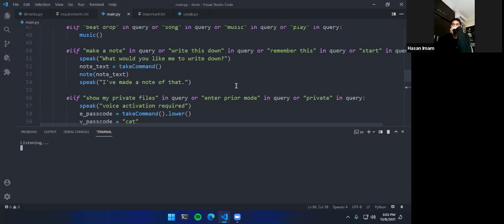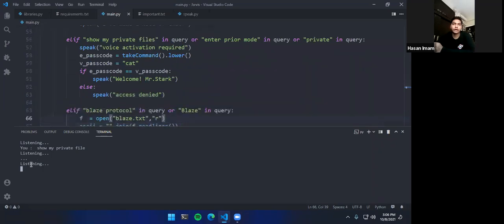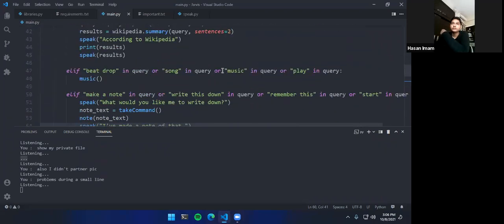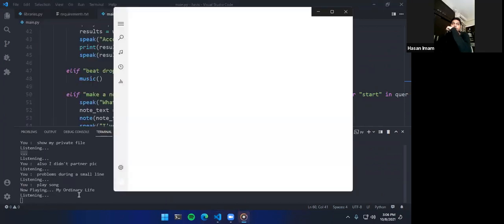Welcome, boss. Show my private files. Voice activation required. Cat. Access denied. All right, so it didn't pick up what I said. As you can see here, there are mic problems because I'm using this small mic. So, play song. All right, so you can see it has fired up playing the song, and it says now playing My Ordinary Life.